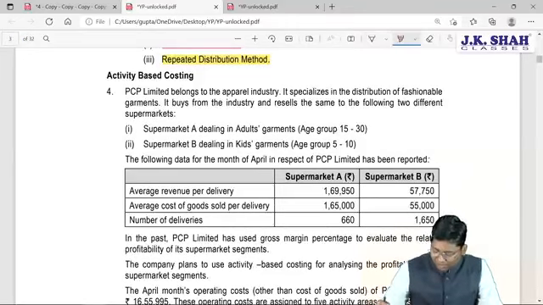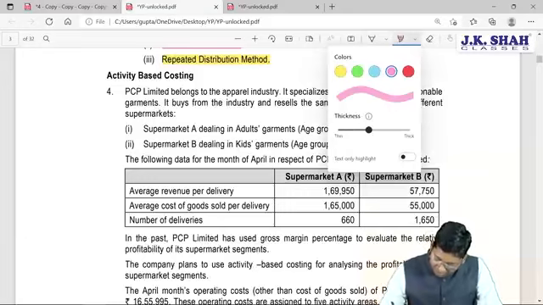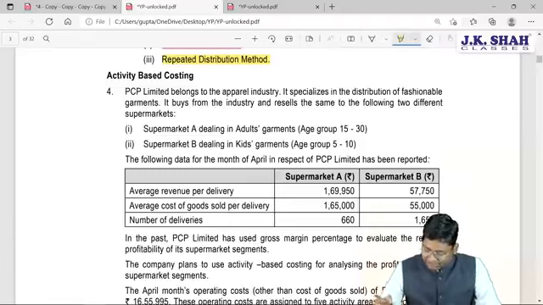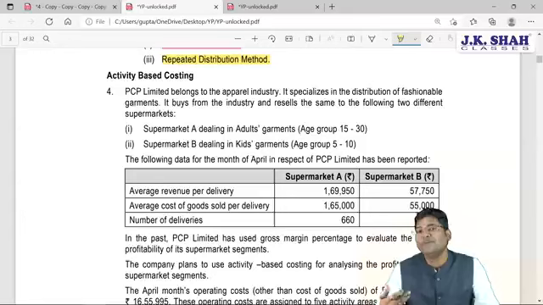Let's have a discussion of this particular question. PCP Limited belongs to the apparel industry. It specializes in the distribution of fashionable garments. It buys from the industry and resells the same to the following two different supermarkets. So they are not a manufacturer.